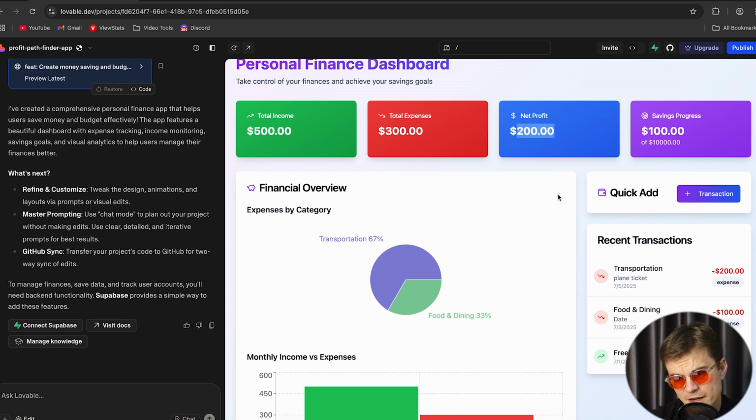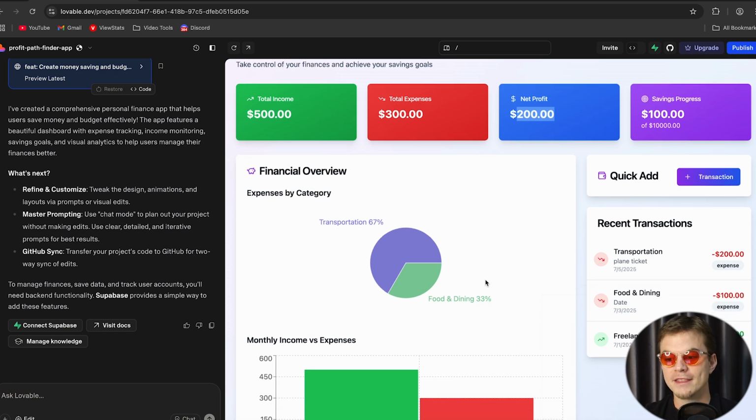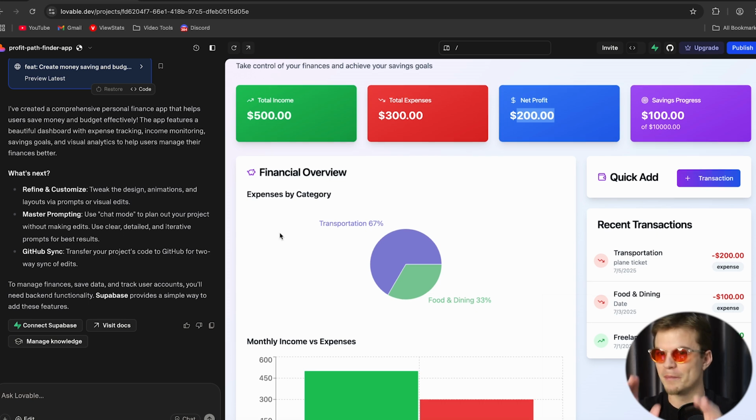So it's a very basic app, but I just want to show you the basic version of what it can do. And if you want to create more complicated, more detailed things, which you probably do, then just keep talking to Lovable, keep saying how you want to change different things, and you can make it more in depth. But I just want to show you the basics first.